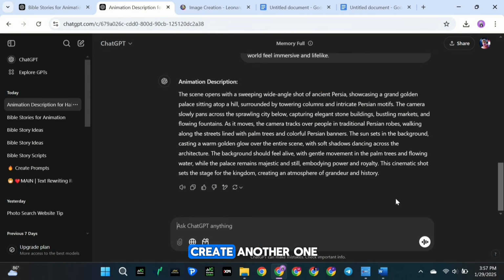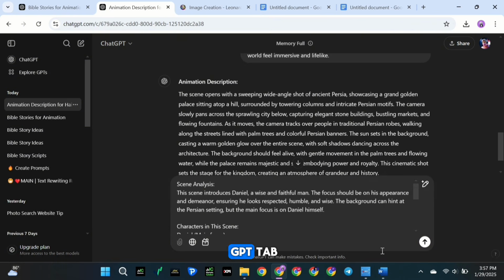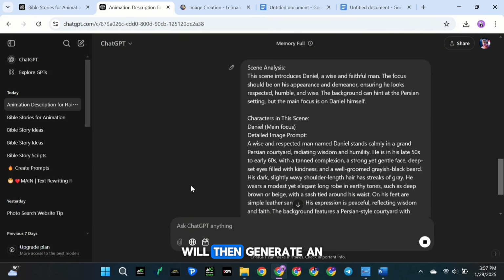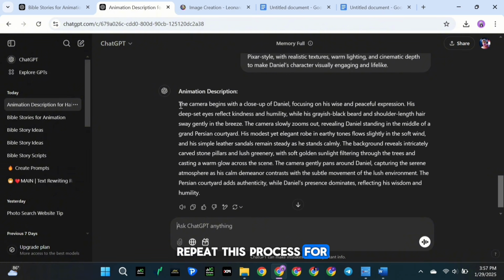Let's create another one. Copy the scene analysis again and paste it into the new ChatGPT tab. ChatGPT will then generate an animation description for that scene as well. Repeat this process for all scenes to generate the animation descriptions.